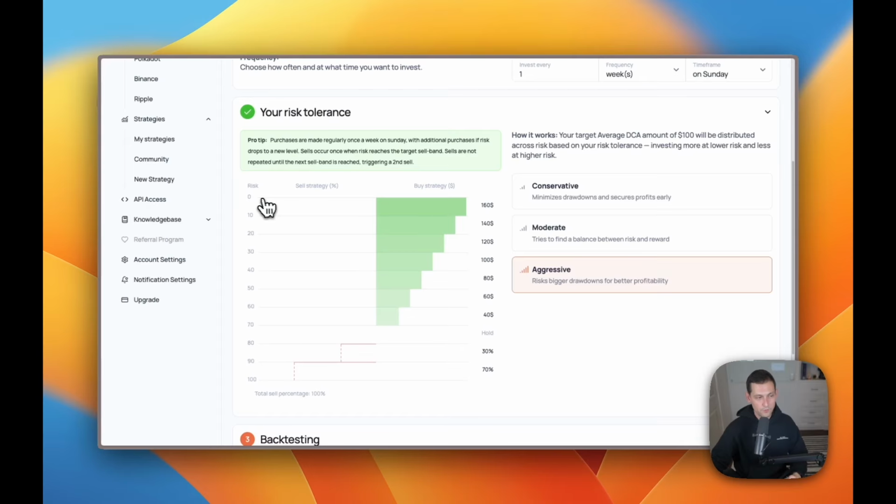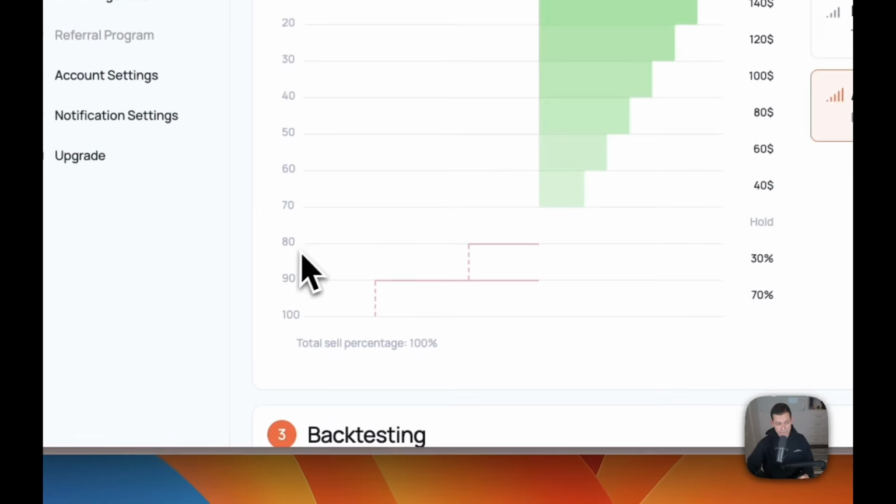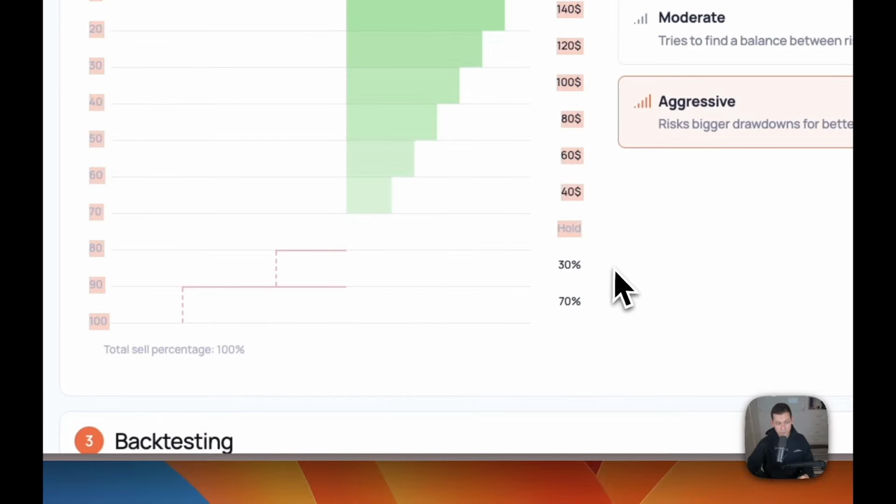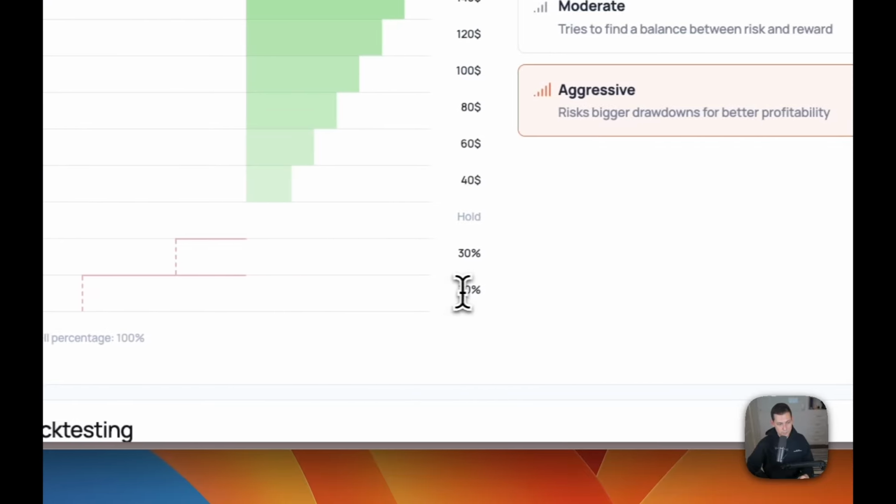So up at the top, when risk is 0, we're buying $160, which is more than the $100 that we wanted to be buying every week. When risk is 10, we're buying $140, or between 10 and 20, we're buying $140. Between 20 and 30, we're buying 120, and so on and so forth. And then down here, when it's above 80, between 80 and 90, we're selling 30%. And then between 90 and 100, we're selling 70%.